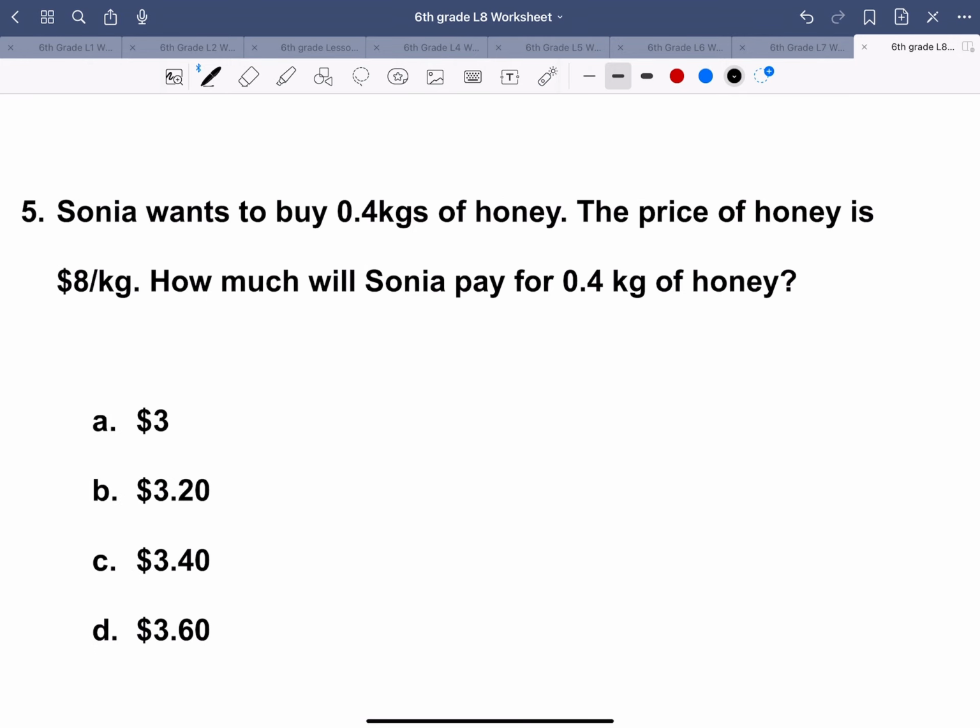Sonia wants to buy 0.4 kilograms of honey. The price of honey is $8 per kilogram. How much will Sonia pay for 0.4 kilograms of honey? So we know the price is 1 for 8 right now, because 1's a kilogram, and we want 0.4 here. We don't know the price yet, but what we did here was we multiplied this by a factor of...